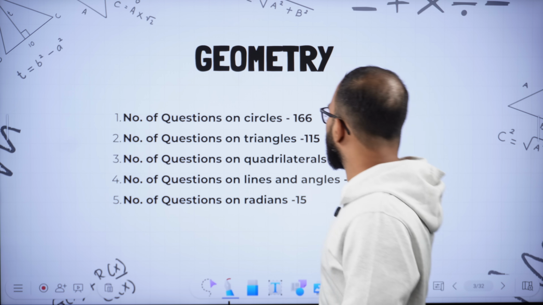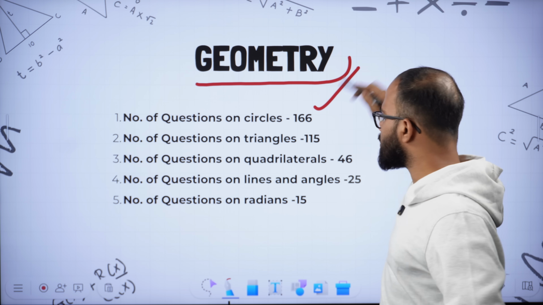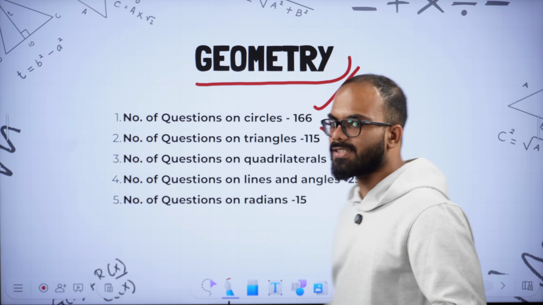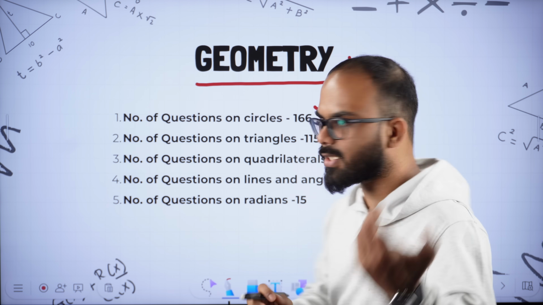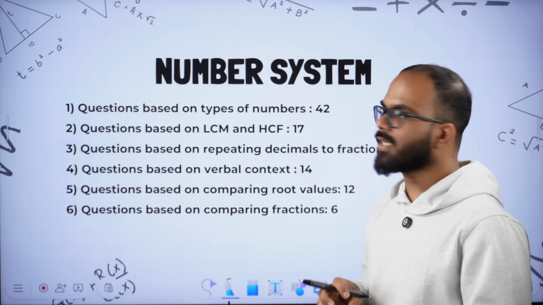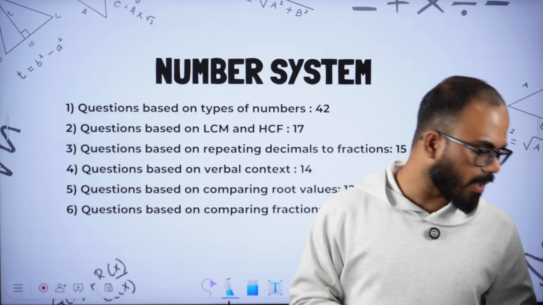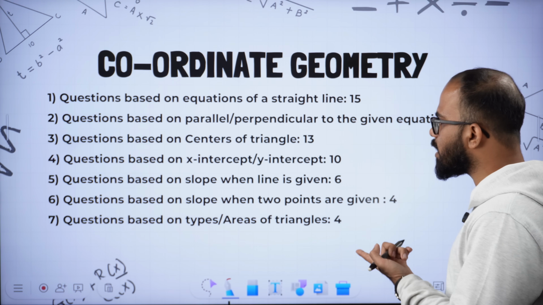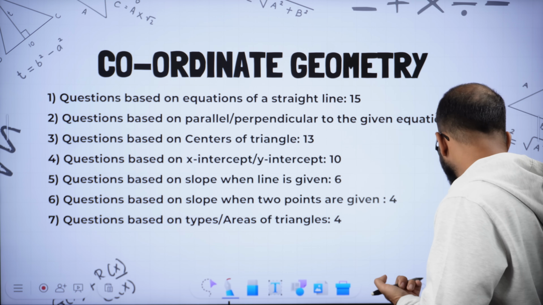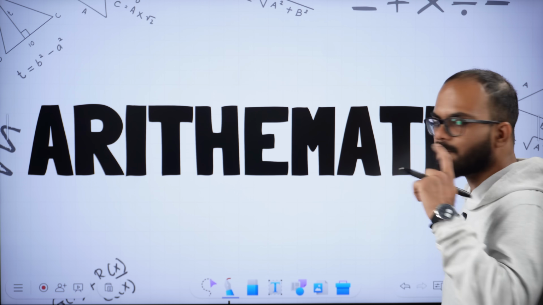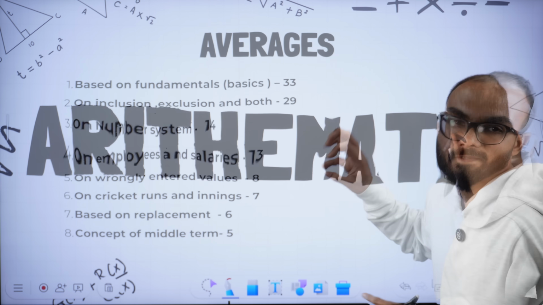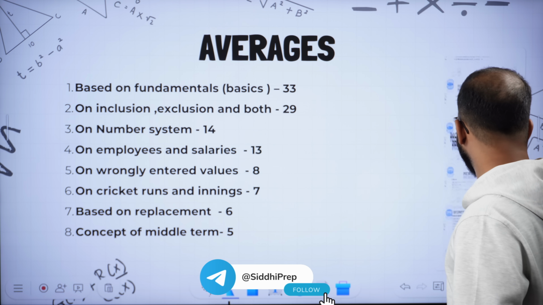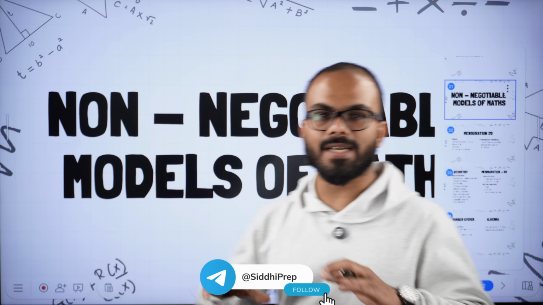The next chapter, for example, geometry: there are 166 on circles, 115 questions on triangles, 46 on quadrilaterals, and questions on lines and angles and on radians. Then number systems. In this manner we have counted every single chapter and listed down the number of questions asked for each. This PDF, along with arithmetic, will be available for download on our Telegram channel, so you can check the entire count.